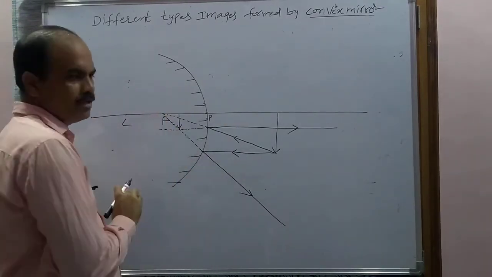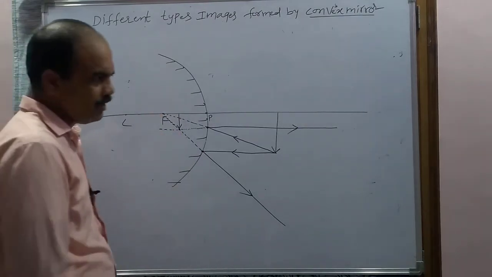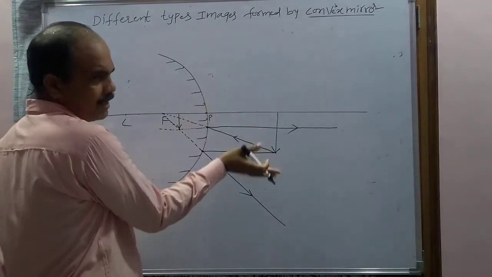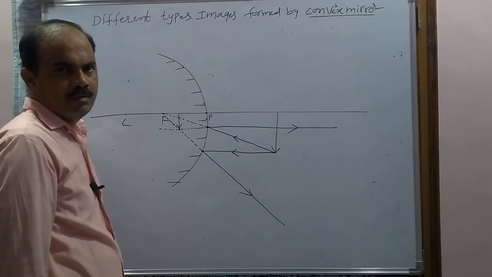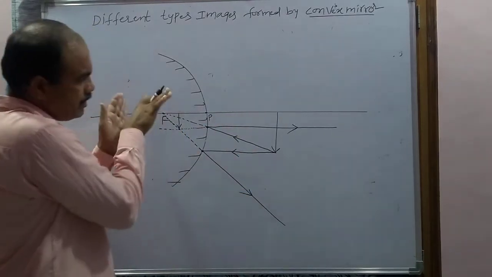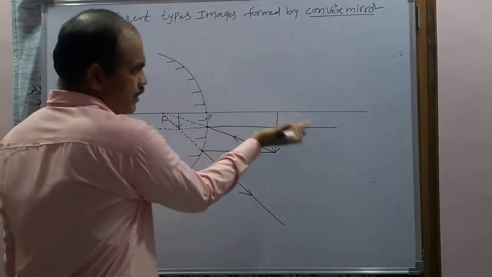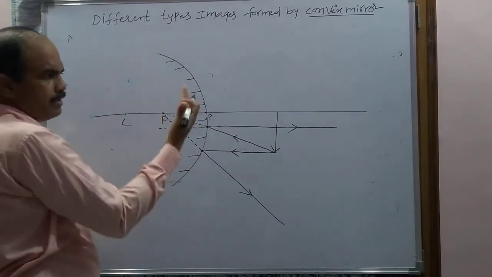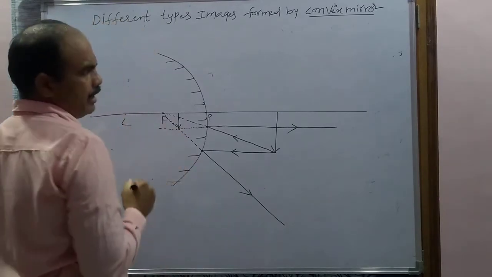And it is a diminished image, and whether it is erect or not? Erect means what? Where the object is, on the same side the image will be formed. If the object is below the principal axis, the image is also formed below the principal axis. Now it is called erect. If the object is above the principal axis, and the image is also formed above, it is also called erect. Now, is it erect or not? Yes.